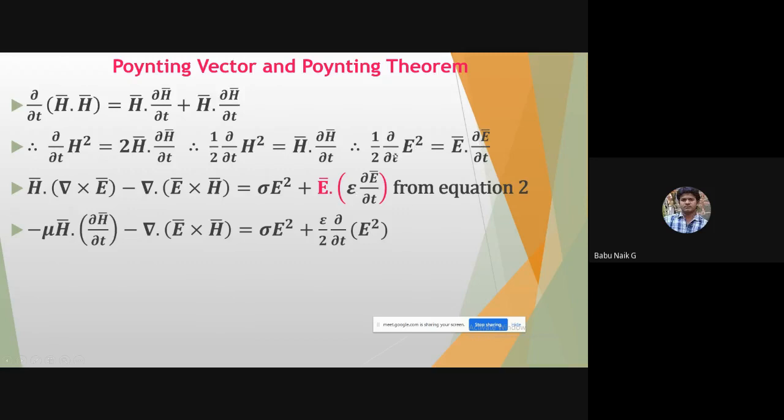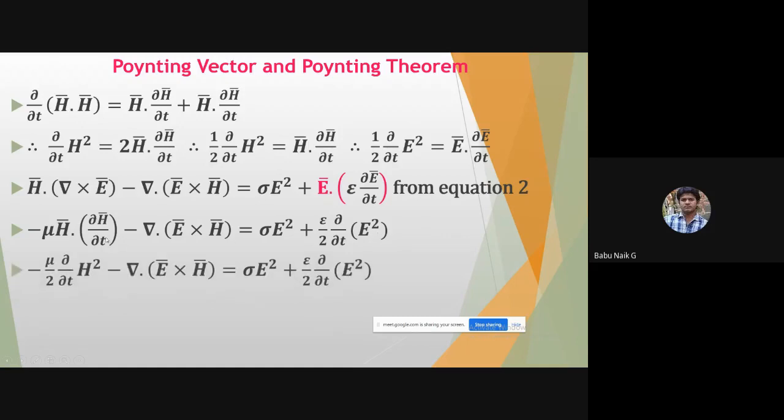Ē dot ∂Ē/∂t is nothing but half into ∂/∂t of E squared. You can put it in this equation. So we'll write half here, having epsilon as constant. You can put it completely in this equation. So we'll get epsilon by 2 ∂/∂t of epsilon E squared.